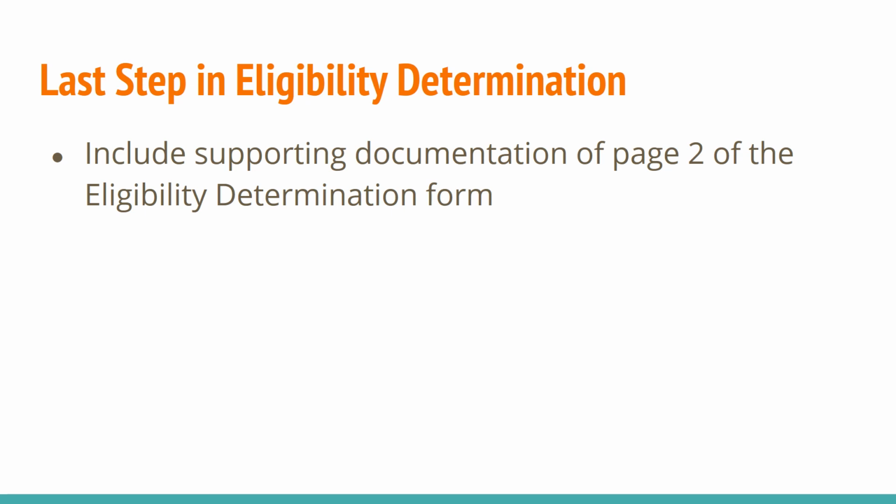The last step in eligibility determination is to include all supporting documentation on page 2 of the eligibility determination form. This is the last step of the eligibility determination phase outlined in special education regulation.